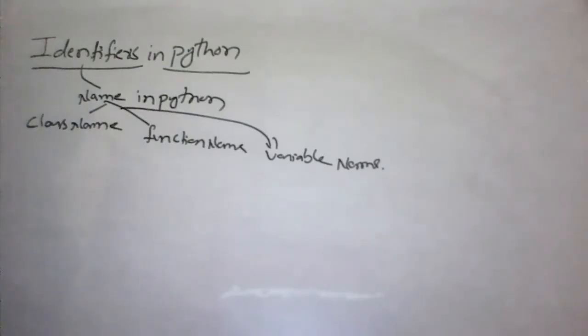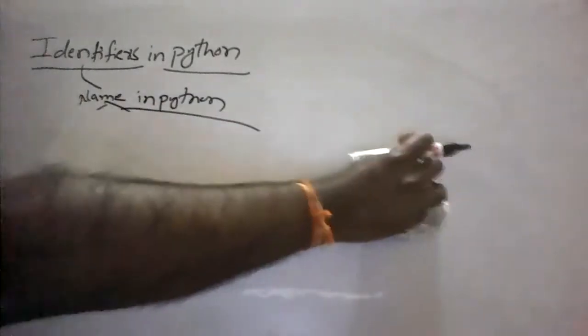Now, I am going to explain how identifiers can be identified, and on what basis. First, an identifier is case sensitive.